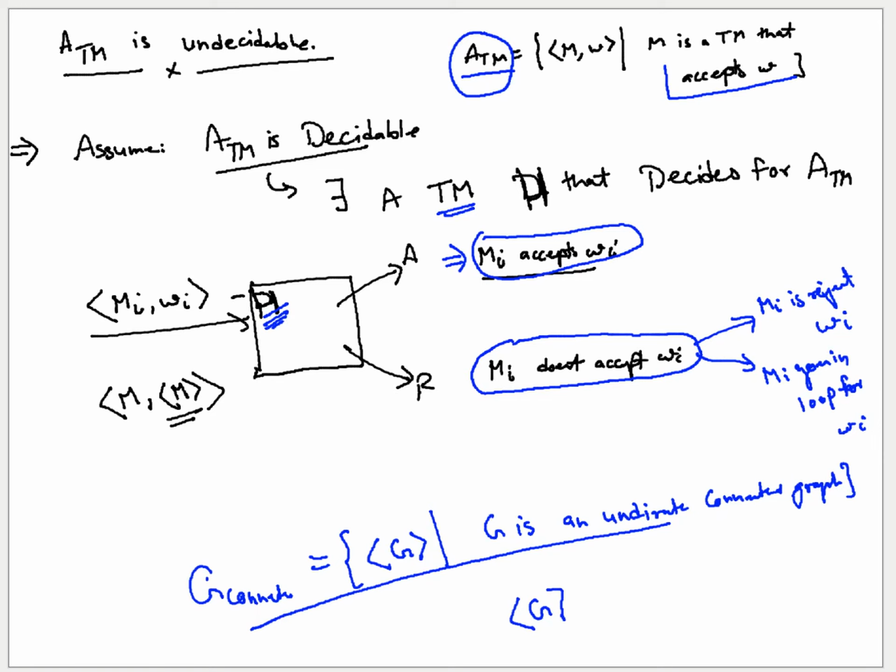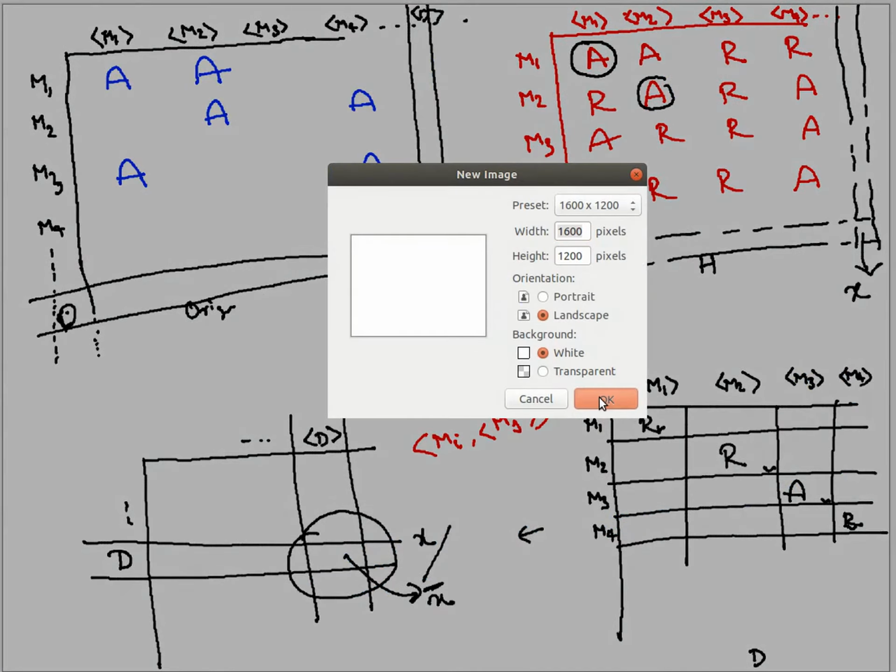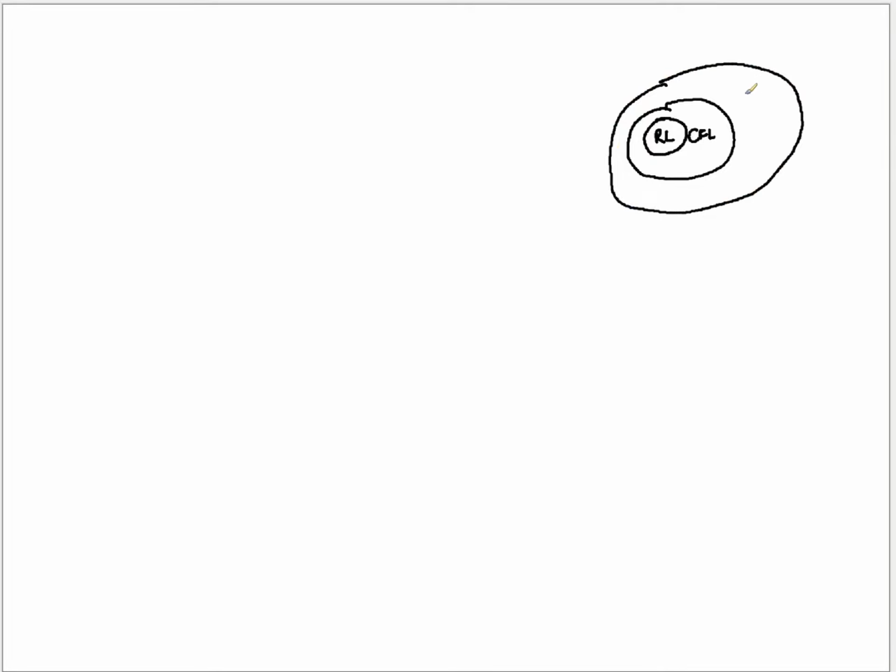Okay, then let's see another small interesting lemma out of it. If you remember this kind of diagram where there were regular languages, then context free languages, then context sensitive languages, but let's skip that. Then we realized that there are these recursive languages, which are actually the decidable ones.